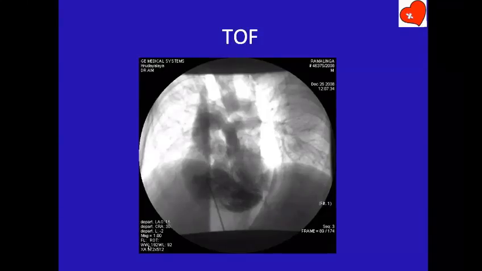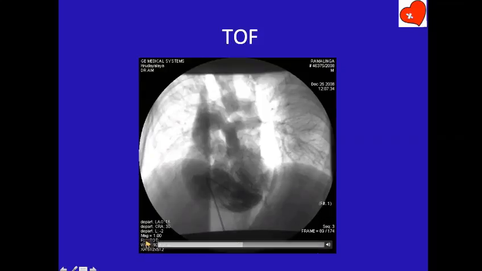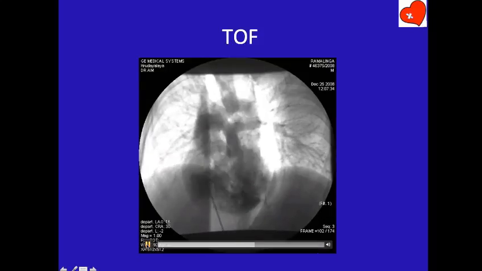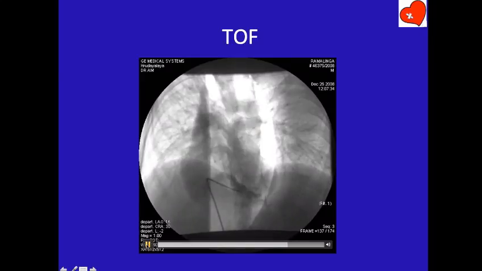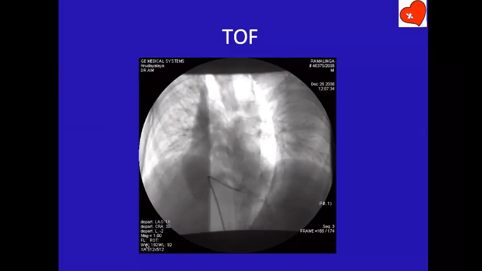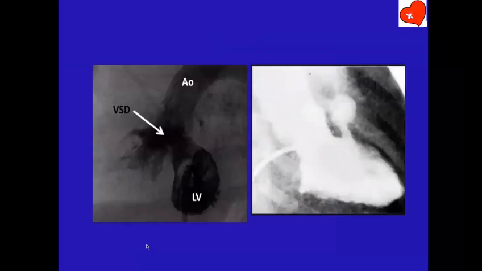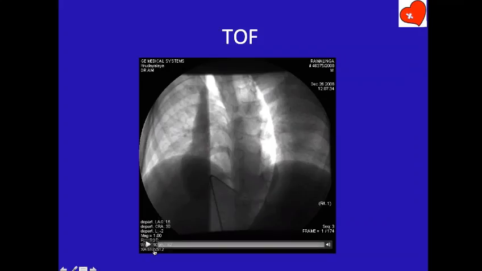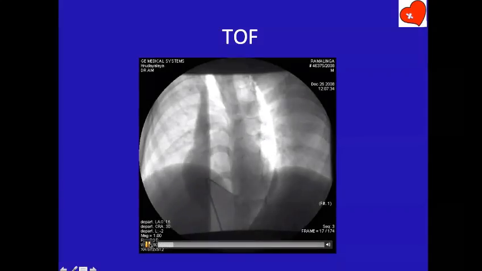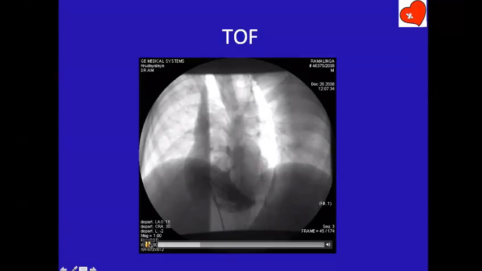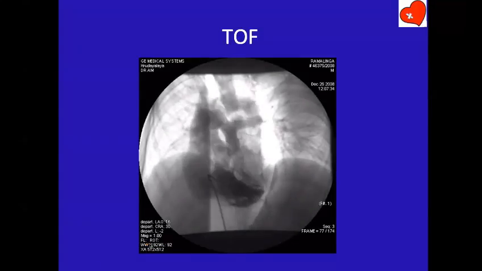There is also a VSD jet seen going from RV into LV, but I will not describe the VSD anymore at this stage because VSD profile is best done from the left ventricle. And then the aortic arch is seen, it is normal. In the levo phase, I see the pulmonary veins are coming back to LA. So that is the description I want. Why are you hesitating to give? Can't you see all those features are seen here?